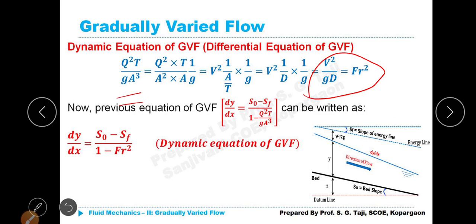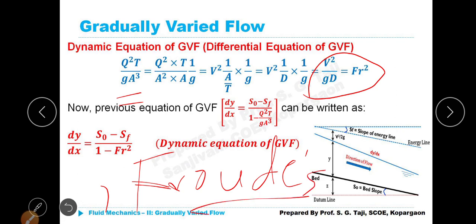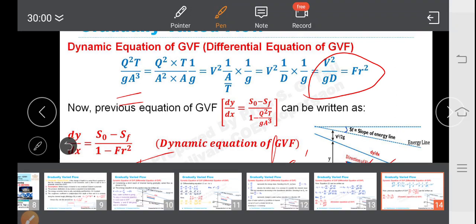Now, the previous equation of GVF, dy by dx is equal to S naught minus SF divided by 1 minus q square T divided by g A cube, can be rewritten again as dy by dx is equal to S naught minus SF divided by 1 minus Fr squared. This is also the GVF equation in terms of Froude's number. F-R-O-U-D-E's. Froude's number. Okay? Next.